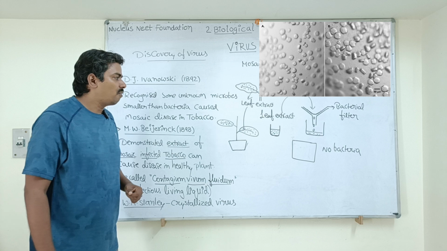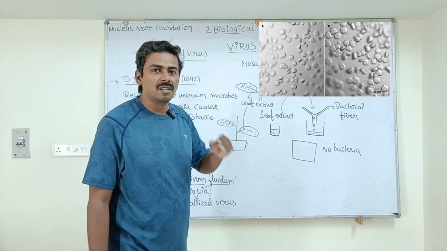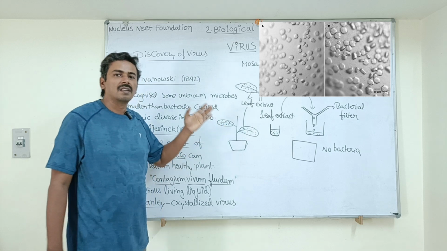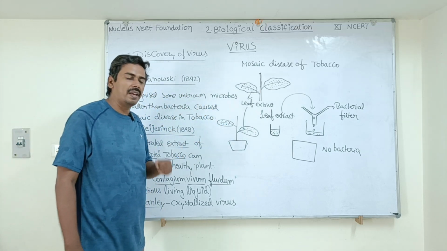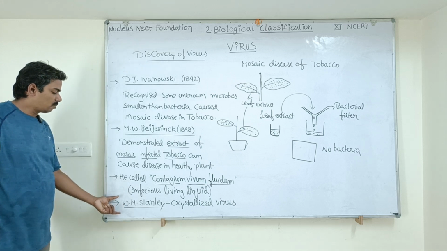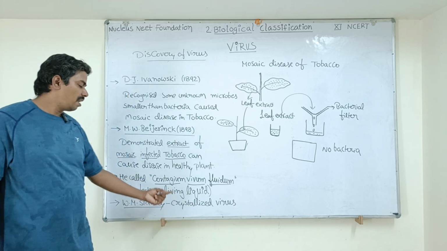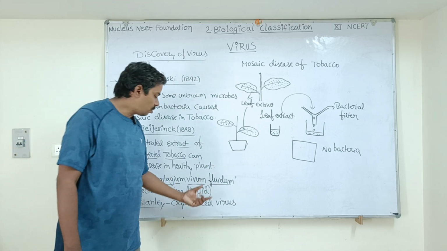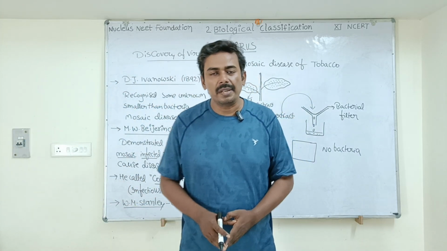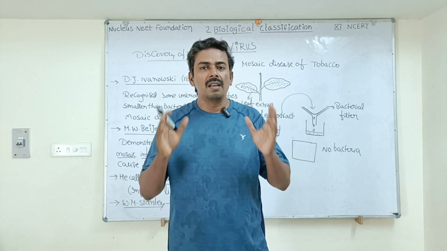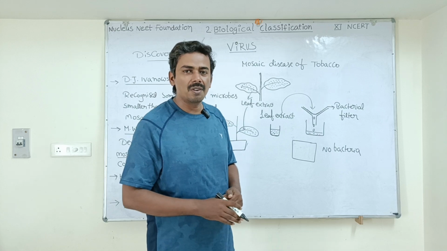These are the crystals of virus. These are not any other crystals of salts or sugar. The virus can be crystallized into this type of particles. That was another achievement done by W.M. Stanley. He crystallized the virus and he also told that the crystallized virus was largely made up of protein. Crystallized virus is largely made up of which material? Protein. Note down this point in your notebook, students.